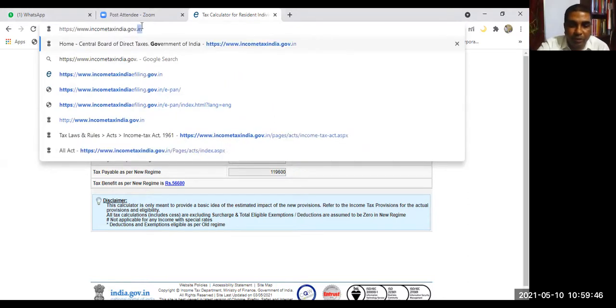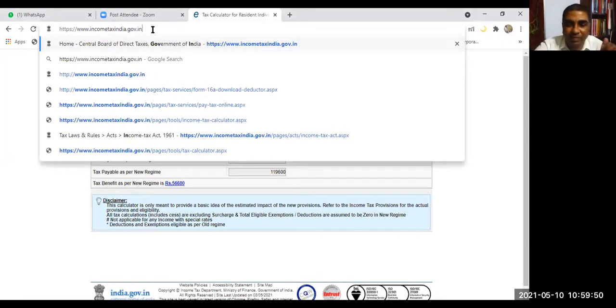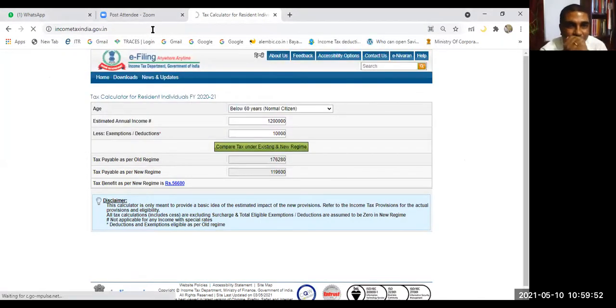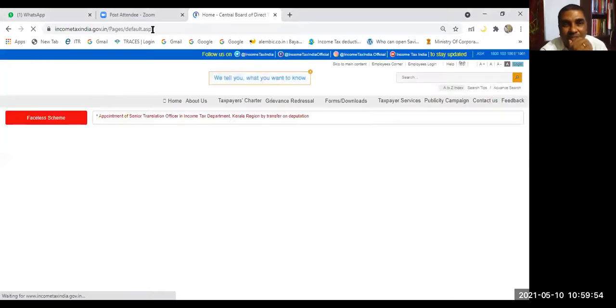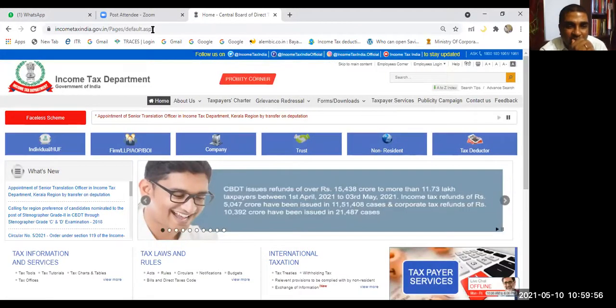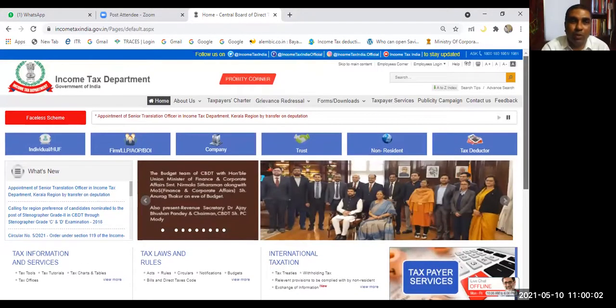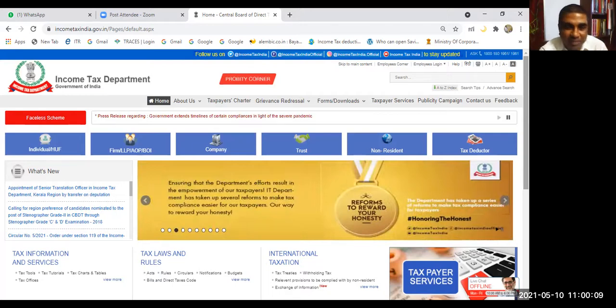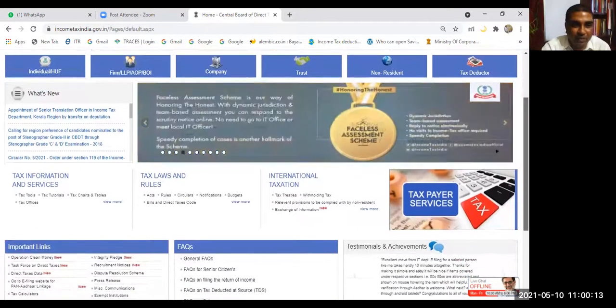Are you seeing which website I am going to? Are you able to see it? Yes, sir. This site is very useful to you. These two sites, incometaxindia.gov.in and incometaxindia e-filing.gov.in, are very useful sites. Please keep on visiting those sites.